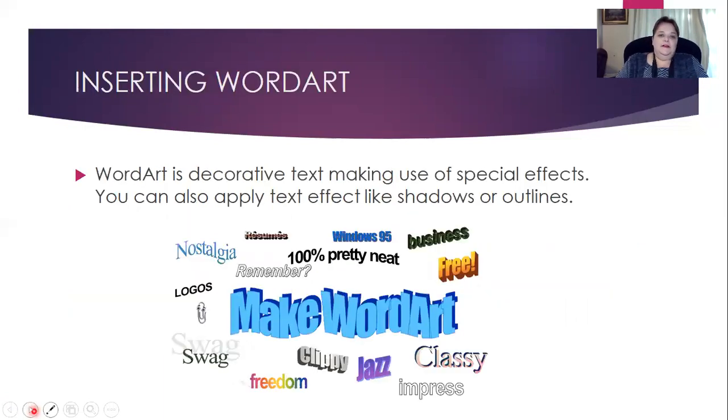The next fun part, this is probably the one thing that every student that takes CAT or starts to play around on the computer will always play with: WordArt. WordArt is decorative text that makes use of special effects. You can also apply text effects like shadows or outlines. Here you can make it into a bow, I can write it at an angle, I can have 3D writing, I can do a wavy thing, I can have a shadow on it. There are all sorts of things I can do with WordArt.